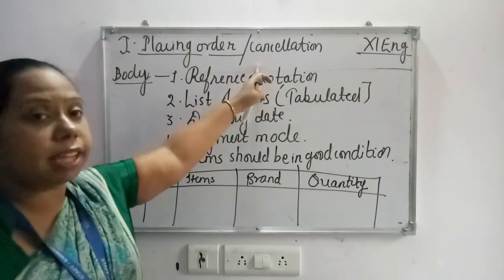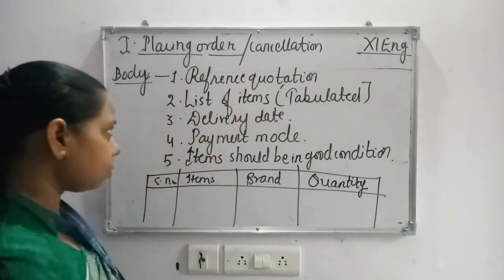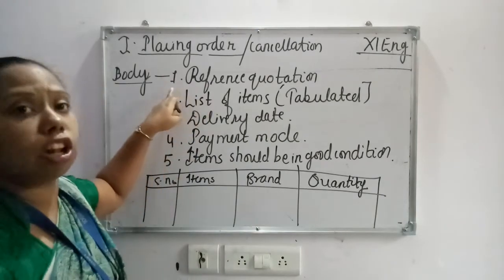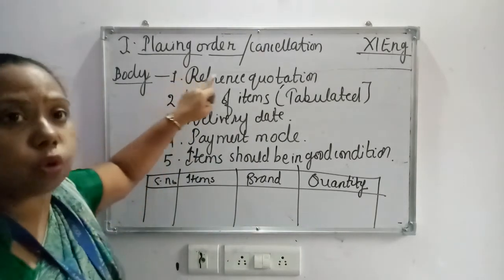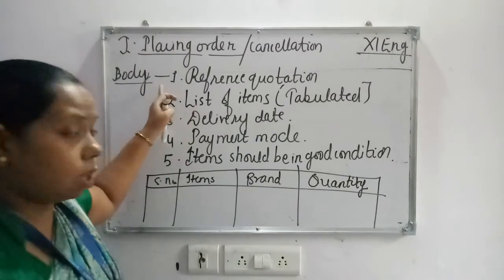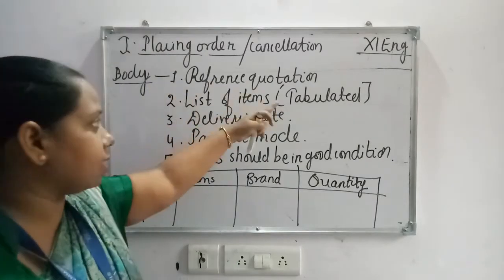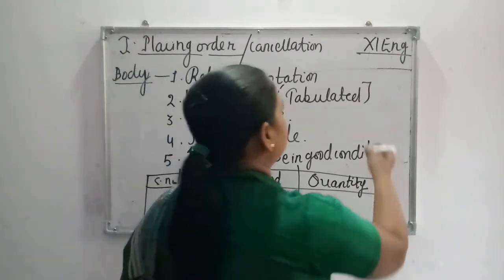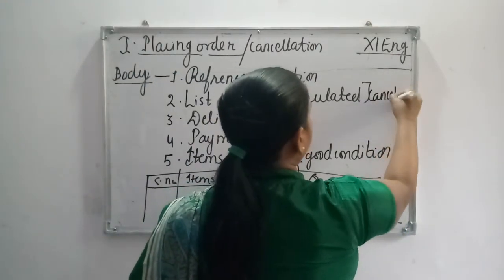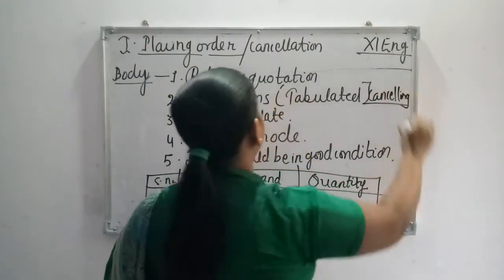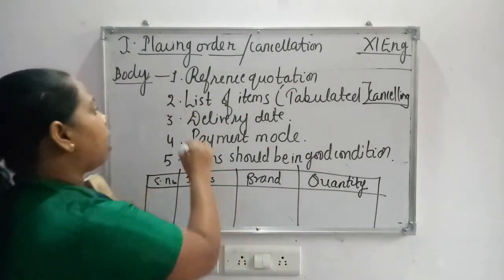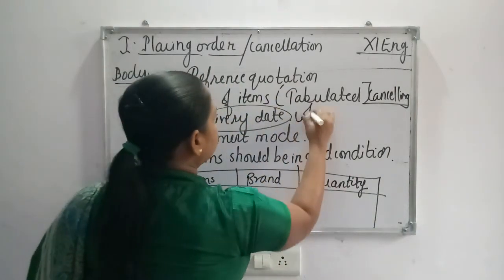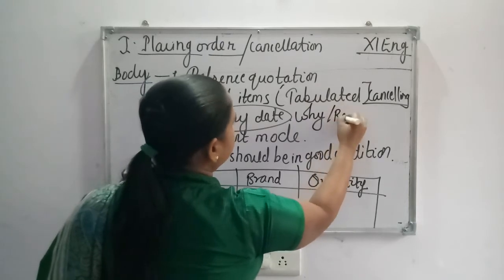Now we are proceeding to cancellation. Cancellation will also have the same reference quotation, meaning which order number you are cancelling. Now the list of items for cancelling: what all you want to cancel, and why you are cancelling, the reason should be mentioned here.